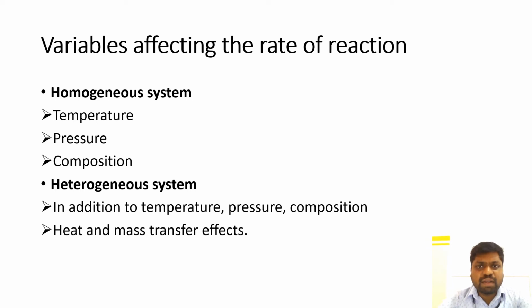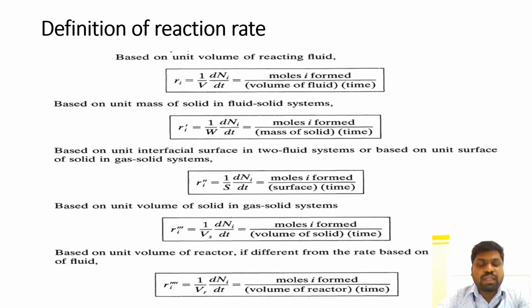The variables that affect the rate of the reactions in homogeneous systems are generally temperature, pressure, and composition, whereas in heterogeneous systems there is, in addition to temperature, pressure, and composition, heat and mass transfer effects. So the definition of rate equations is based on the unit volume of the reacting fluid. This is given as Ri equals 1 by V dNi by dt, where dNi is the moles of i formed divided by the volume of the fluid and the time taken for the reaction.